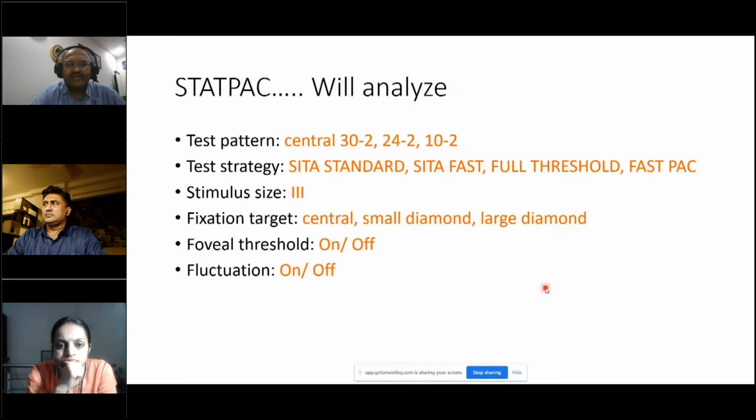So the machine has something called a StatPac. StatPac is the software which is inside the machine, like how we use Windows or any other software, and it will analyze certain parameters. It will analyze 30-2, 24-2, 10-2. It will not analyze a macular program, for example, or a 64-2 program. It will analyze SITA Standard, SITA Fast, and full threshold. And it will only analyze if the stimulus size is 3. If the stimulus size varies and becomes 4 or 5, you will not get